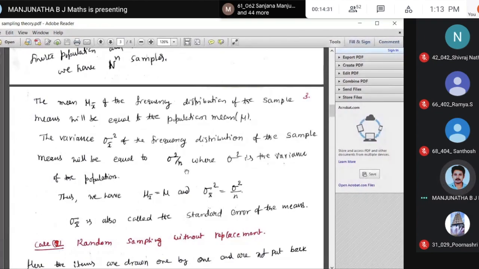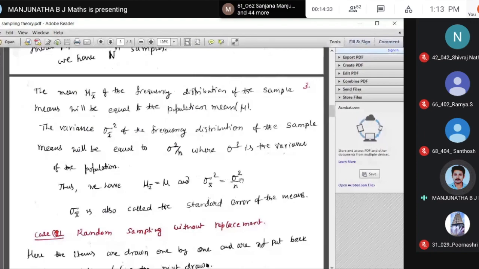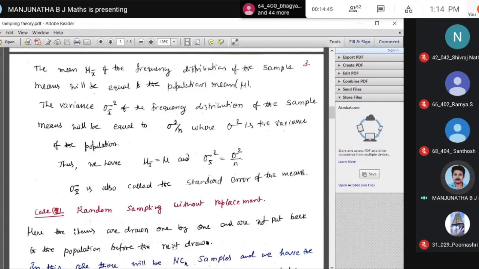We'll verify that with a particular problem, where sigma square is the variance of the population. We have mu x bar equal to mu, and sigma x bar square is sigma square by n. Sigma x bar is also called the standard error of the mean.